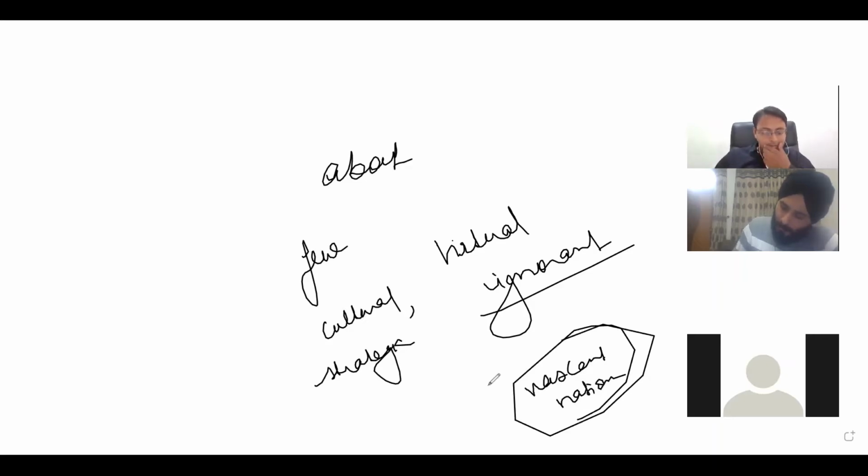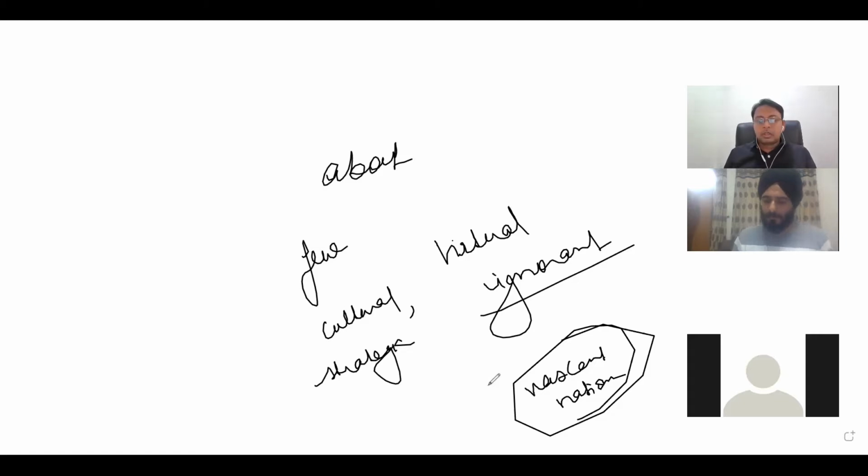Similarly, the Soviet Union did not attach any strategic significance to India.